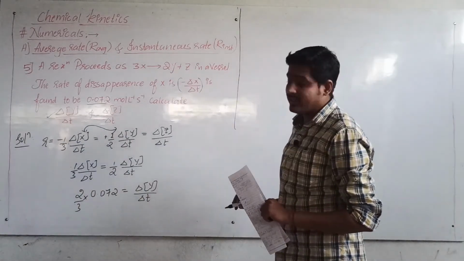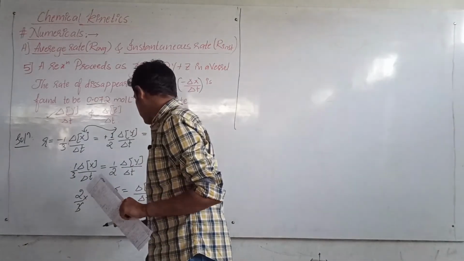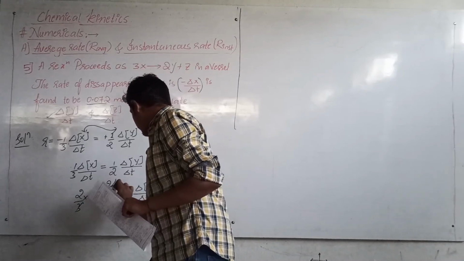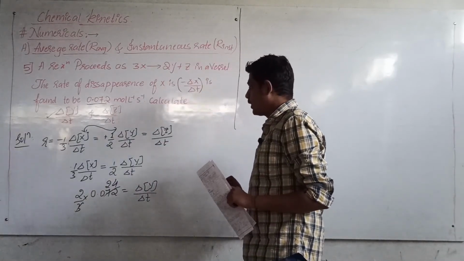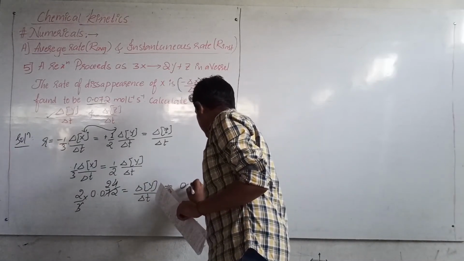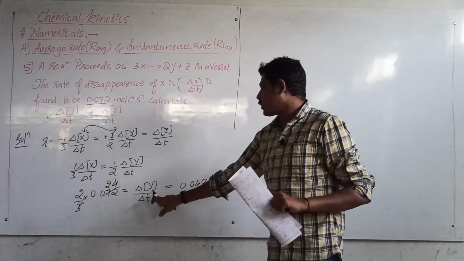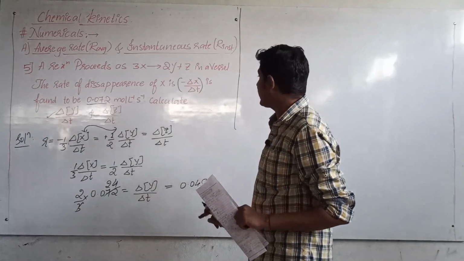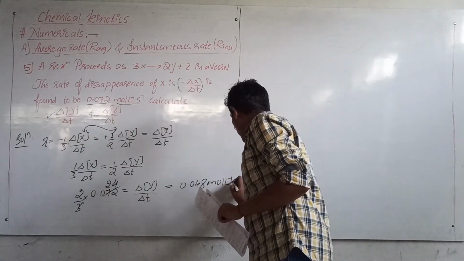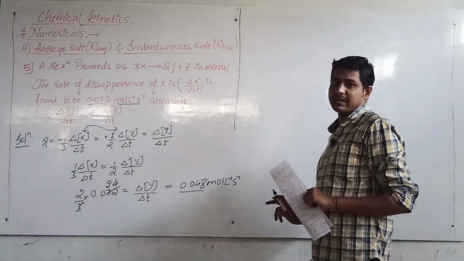On solving this equation, 3 into 24 is 72, so it will become 24, and 2 into 24 is 48. So the rate of formation of Y is equal to 0.048. What is the unit they have given here? Moles per liter per second. So the rate of formation of Y is 0.048 moles per liter per second.